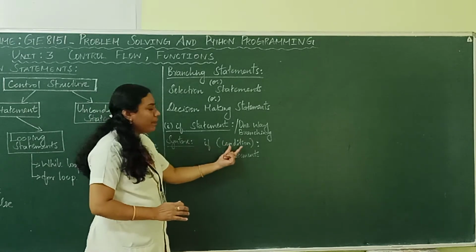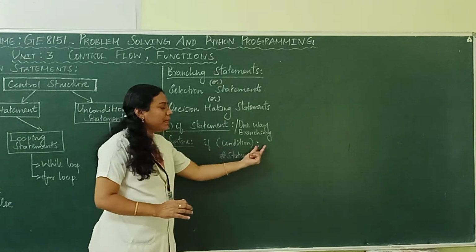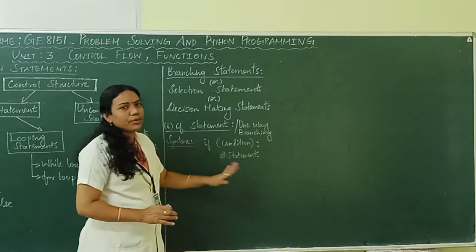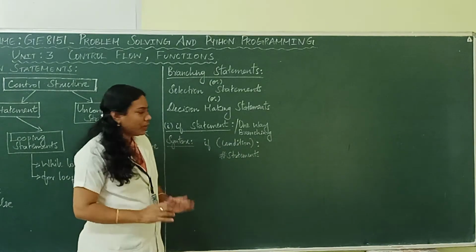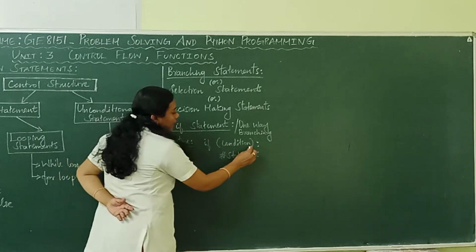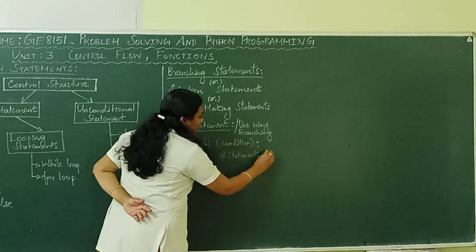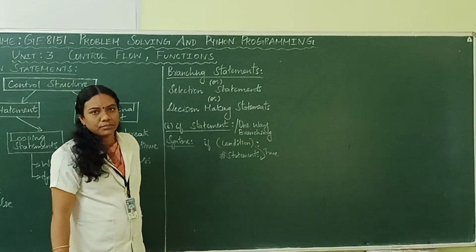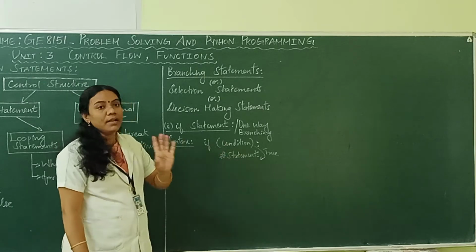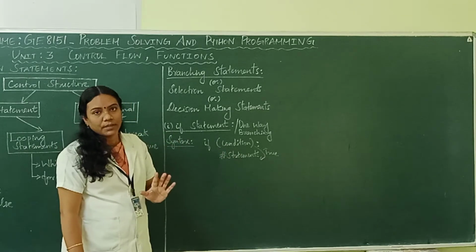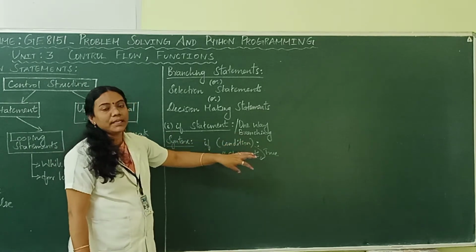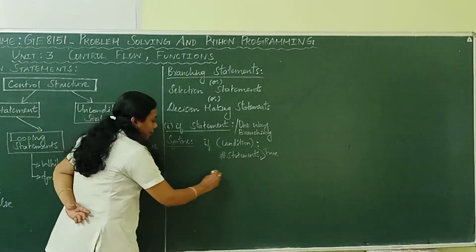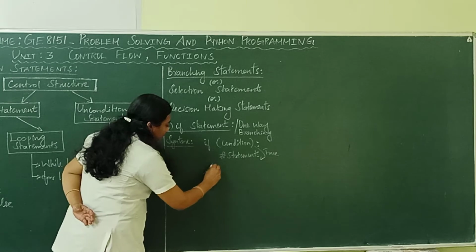If followed by a condition, the condition must be terminated by a colon. Next to that you can write the statements. If the given condition is true, the following statement will get executed. So it was taking only one condition, and it is providing the true part alone. It can be represented in a diagrammatic way like this.